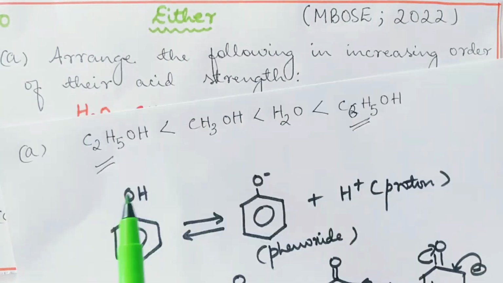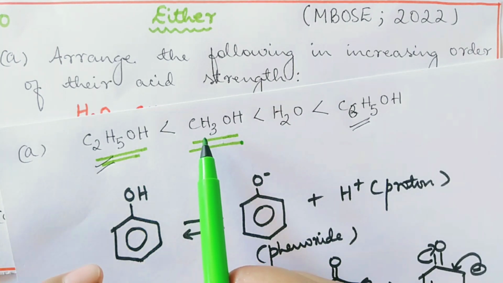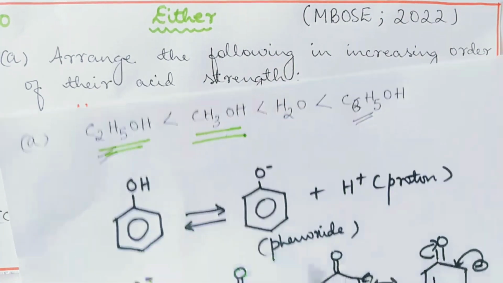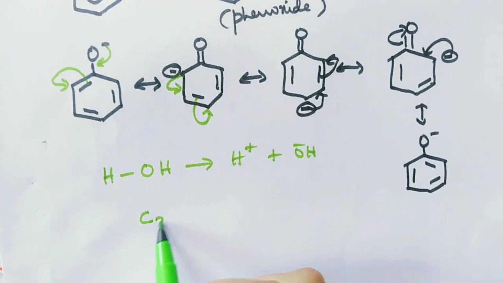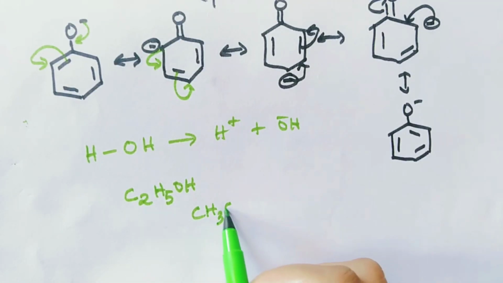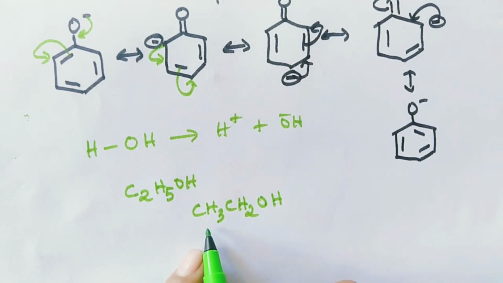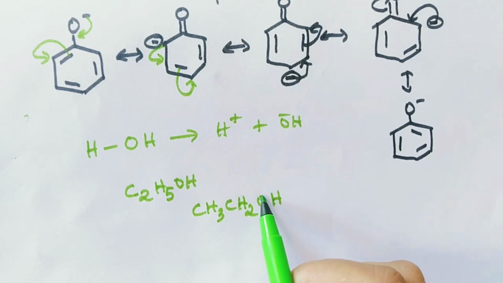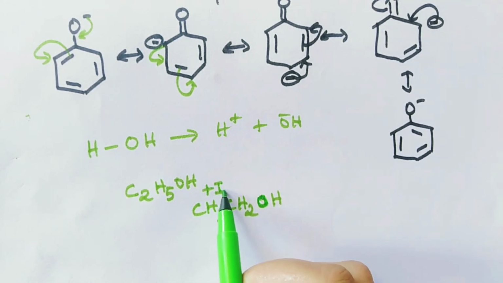Now let's come to these two. These are alcohols, but why is methyl alcohol more acidic than ethyl alcohol? C2H5OH, or we can write this one as CH3CH2OH. Now here we have the higher alkyl group, right? So this one increases the electron density on oxygen atom by positive inductive effect.